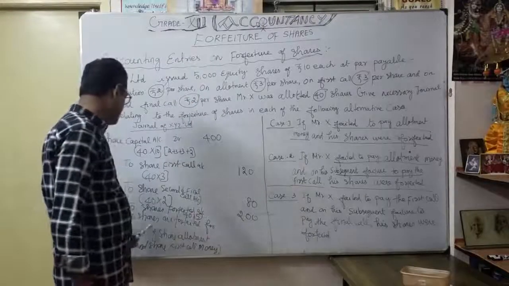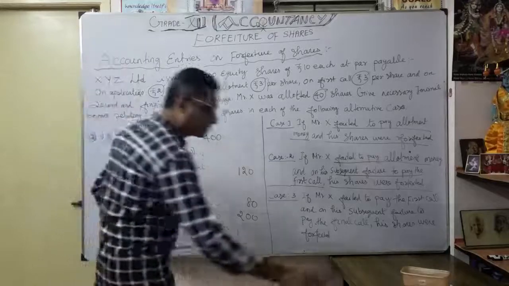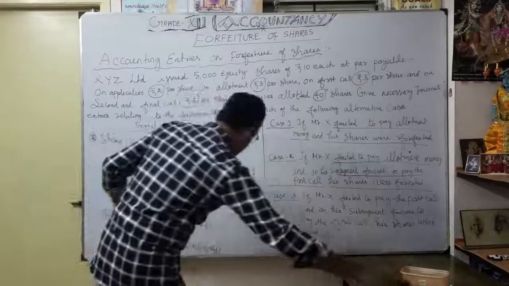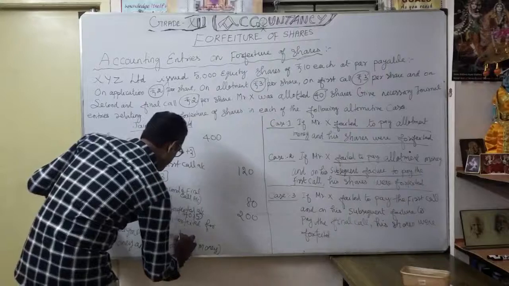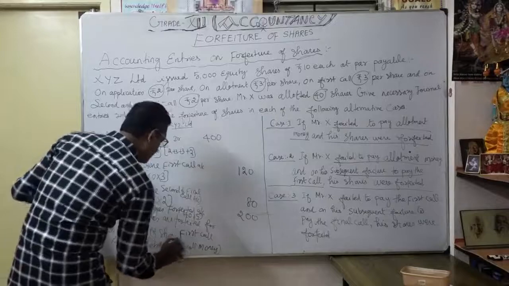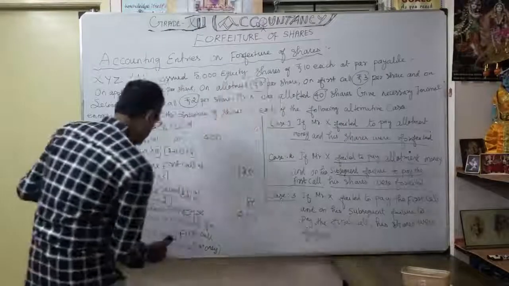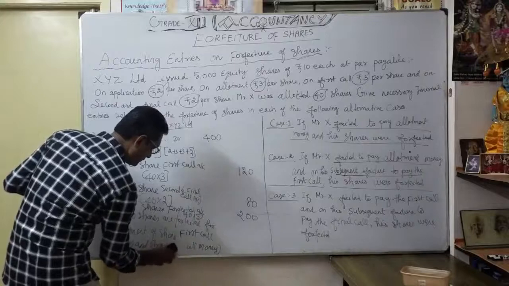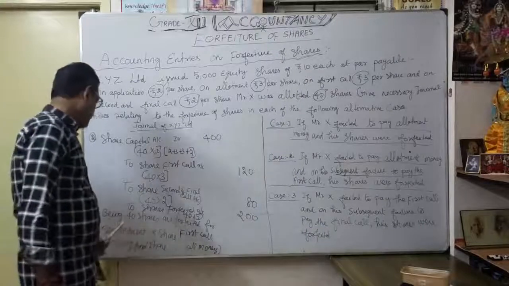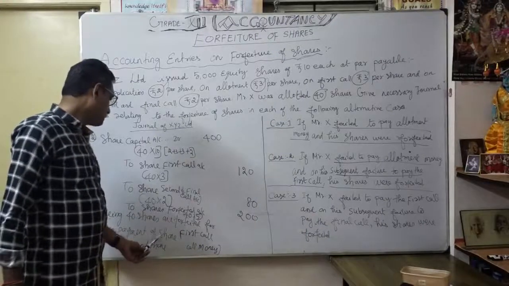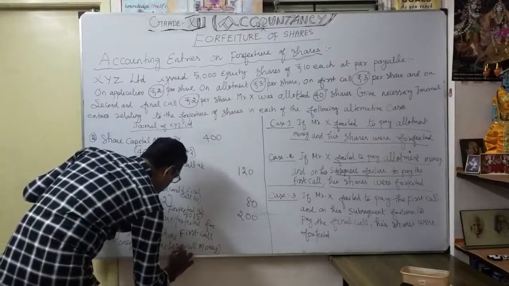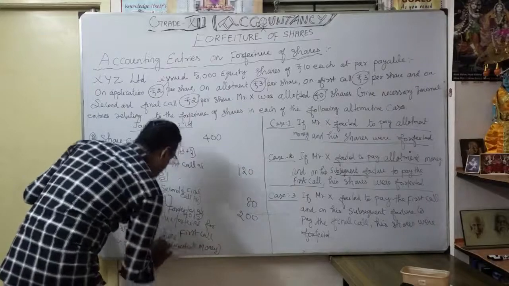Narration: being 40 shares are forfeited for non-payment of share first call money and share second and final call money.